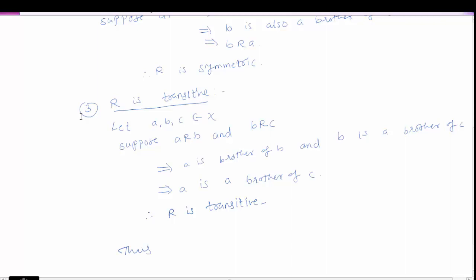Thus from 1, 2 and 3, R is reflexive, symmetric and transitive. R is an equivalence relation on X.